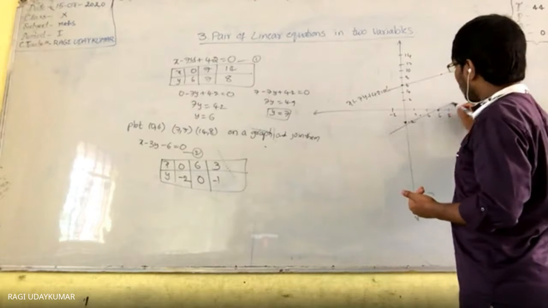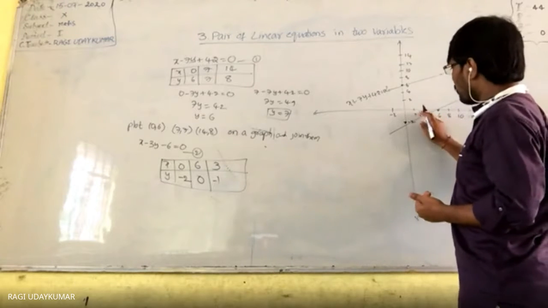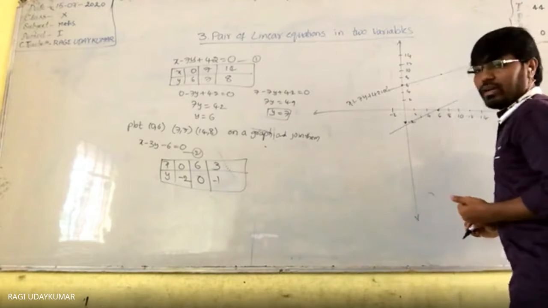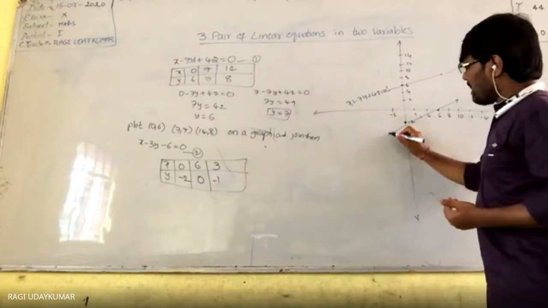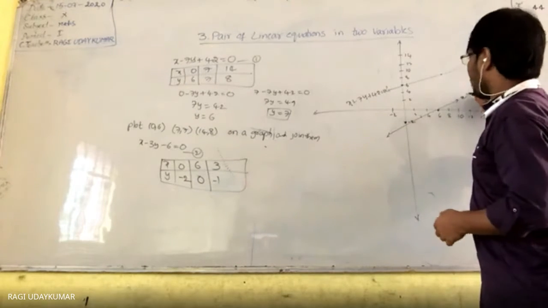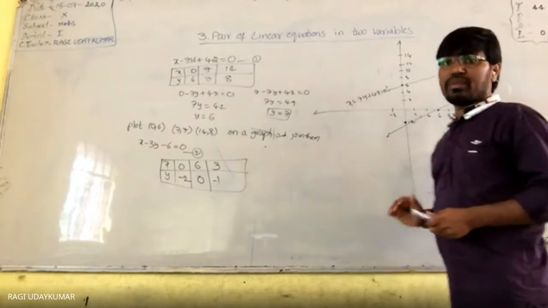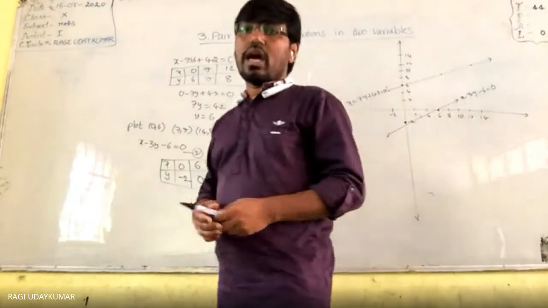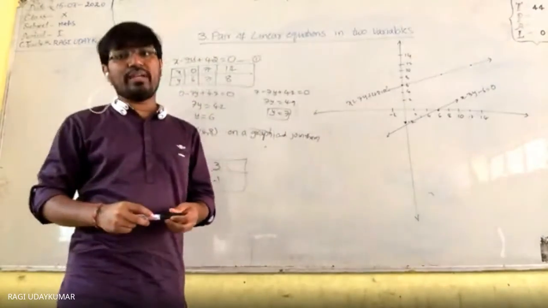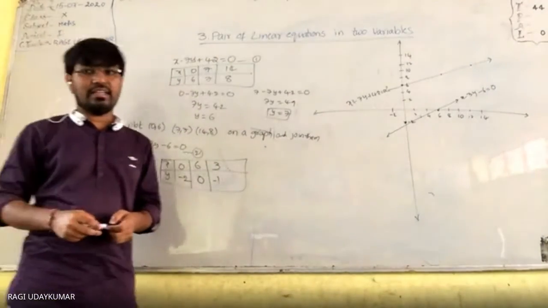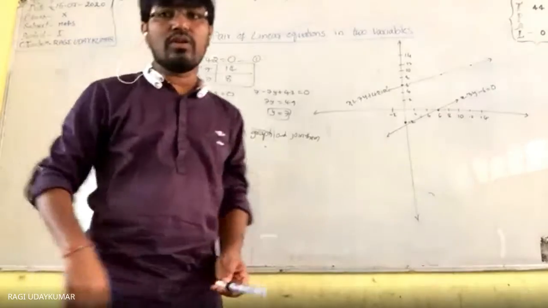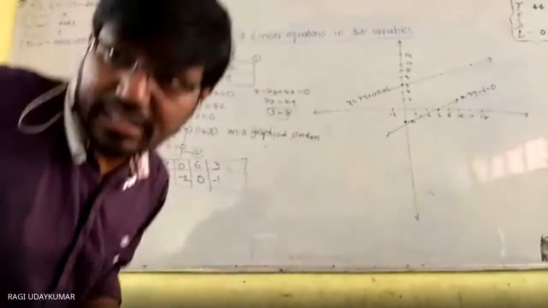See, these 3 you got in a straight line. Approximately we have taken here, so we got a straight line. And this straight line you need to write as x minus 3y minus 6 is equal to 0. So this is the way to represent the given situation algebraically and geometrically. Geometrically is nothing but graphically. This is called the graphical representation.